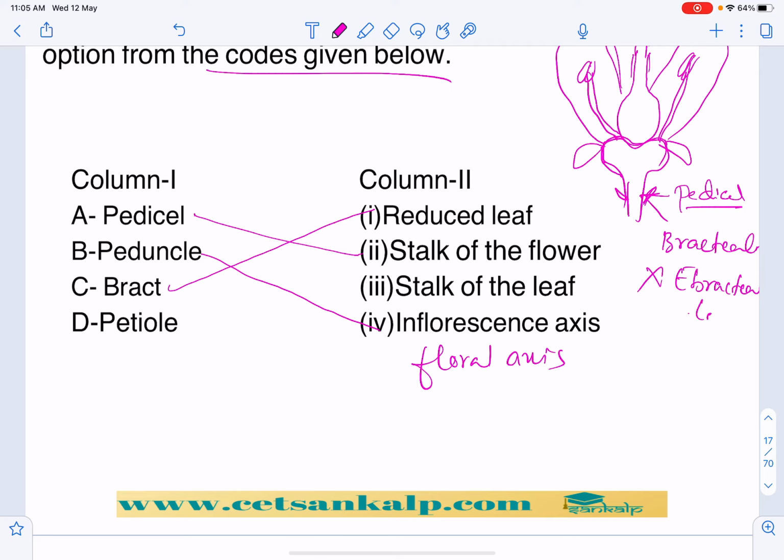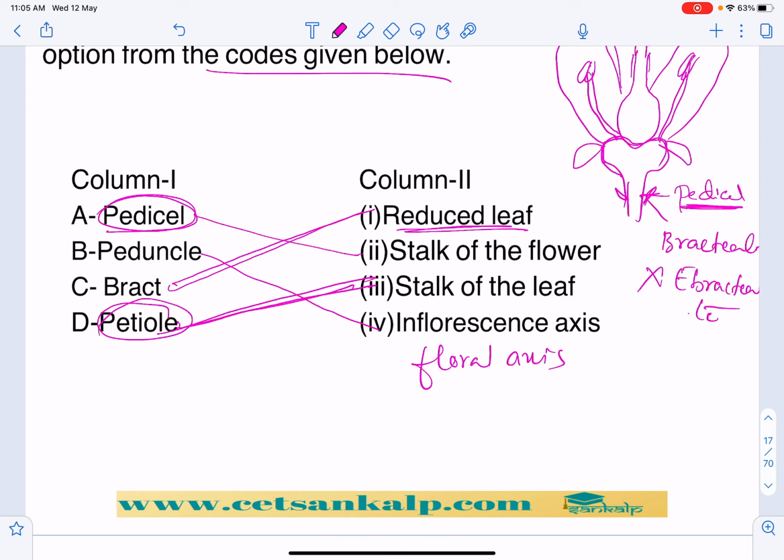Floral description, we can study this. And then petiole. Bract means reduced leaf on the pedicel, that is the stalk. Pedicel is the stalk of the flower. Petiole is the stalk of the leaf. So the stalk of the flower is called pedicel, the stalk of the leaf is called petiole. And then this swollen part is called the thalamus. That is what you have to keep in mind. So peduncle is an inflorescence axis. These are the things we have to keep in mind.